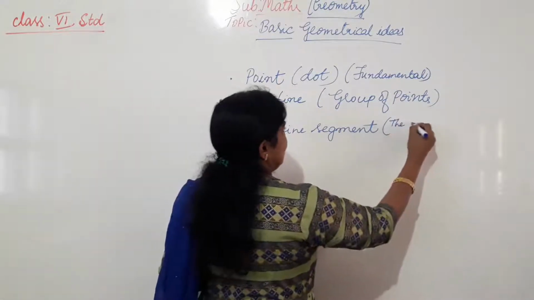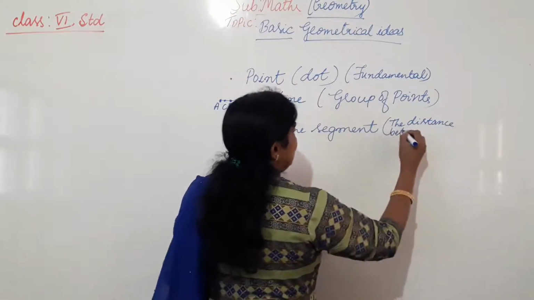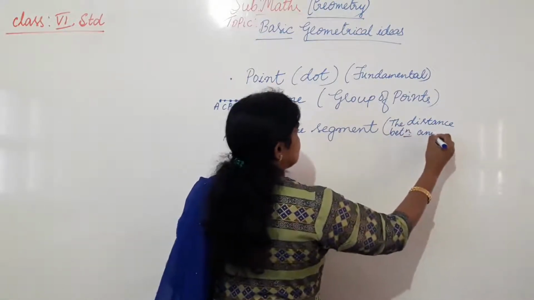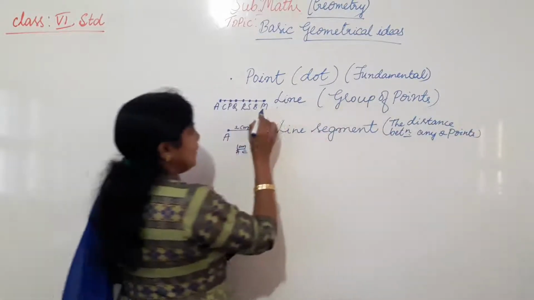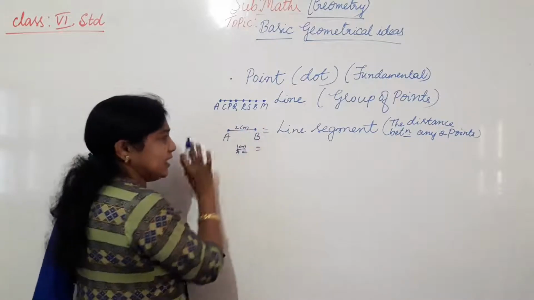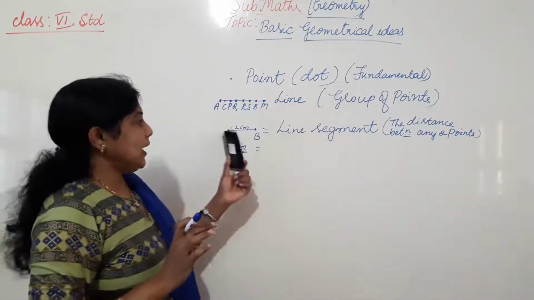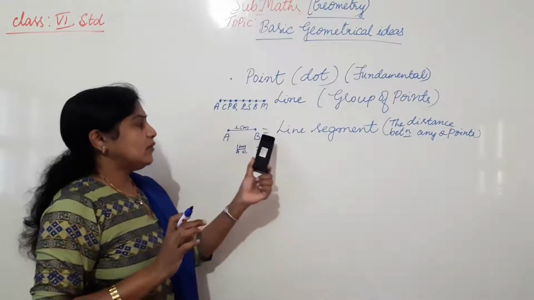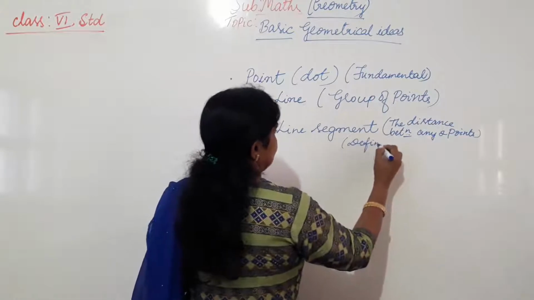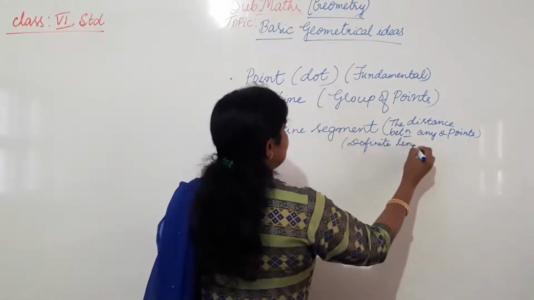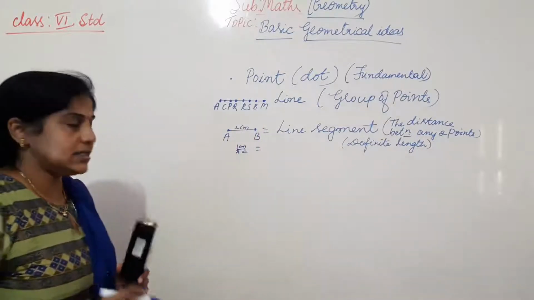So what is the line segment we can give as the definition? The distance between any two points. It may be any two points. It's not compulsory that we have to take AB only. You can take AQ also. In between that there will be no other points. Okay. So AB. So one starting point, one ending point. Line segment has definite length. So these are the basic geometrical ideas I am giving. So that means in 5th standard also I learned about this.